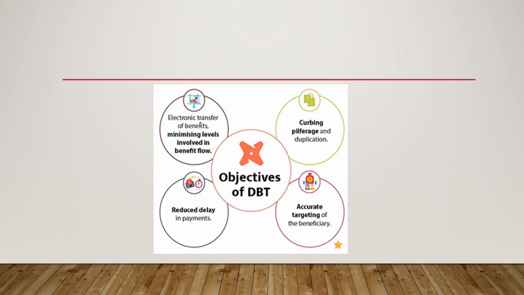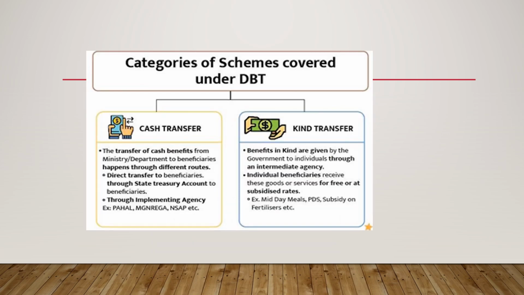What are the objectives of direct benefit transfer? We can see curbing pilferage and duplication, accurate targeting of the beneficiary, reduced delay in payments, electronic transfer of the benefits, and minimizing levels involved in benefit flow. What are the categories of schemes covered under DBT? We have cash transfer and kind transfer.